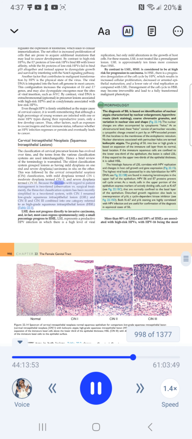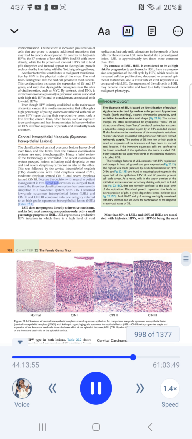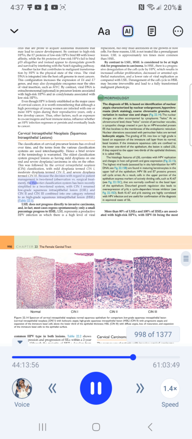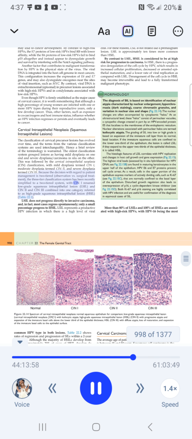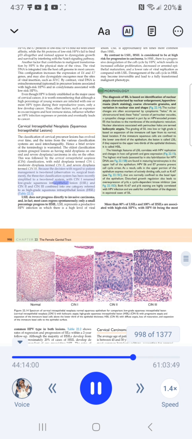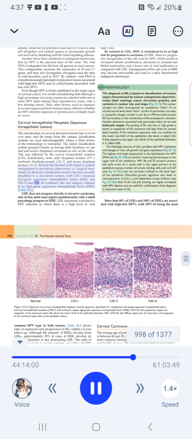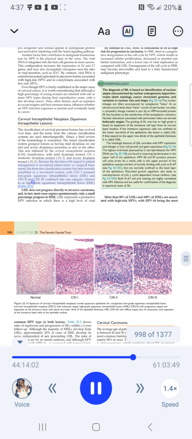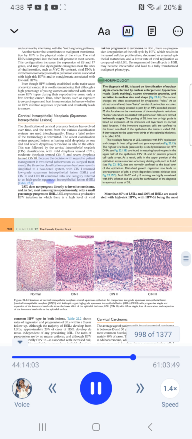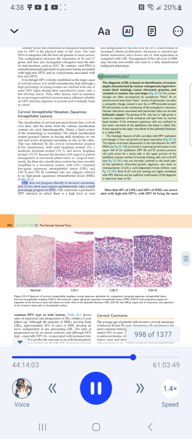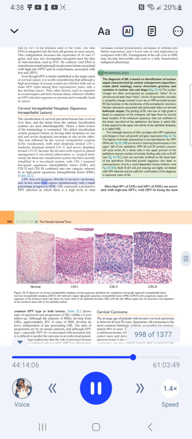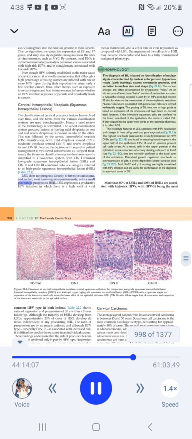Because the decision with regard to patient management is two-tiered, observation versus surgical treatment, the three-tier classification system has been recently simplified to a two-tiered system, with CIN I renamed low-grade squamous intraepithelial lesion (LSIL) and CIN II and CIN III combined into one category referred to as high-grade squamous intraepithelial lesion (HSIL) (Table 22.1). LSIL does not progress directly to invasive carcinoma, and, in fact, most cases regress spontaneously. Only a small percentage progress to HSIL.